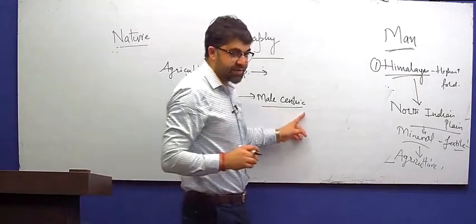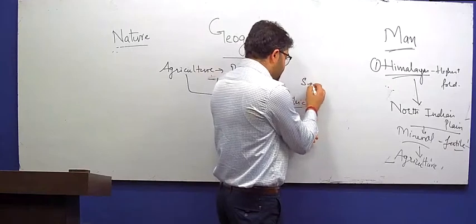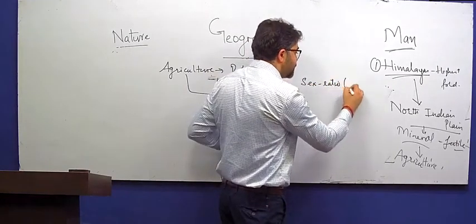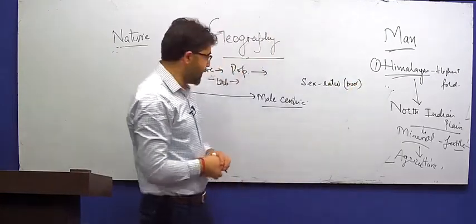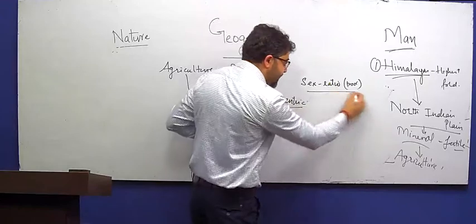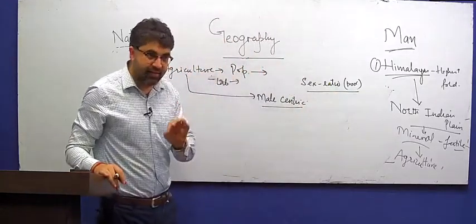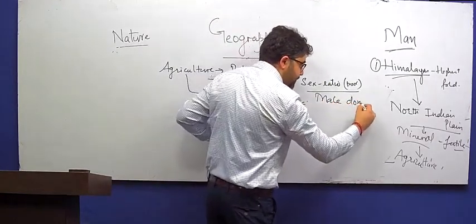So it gradually becomes male centric activity, and eventually if you see, one of the reasons for poor sex ratio, right, because it is male centric activity. So in all the agrarian countries of the world, agrarian regions of the world, this male dominancy started developing.